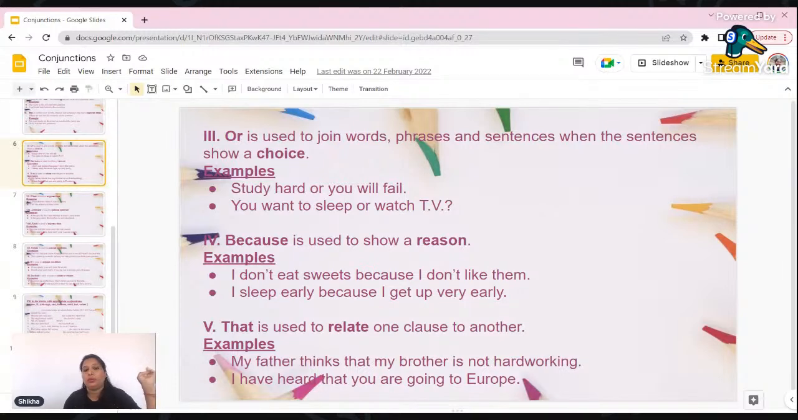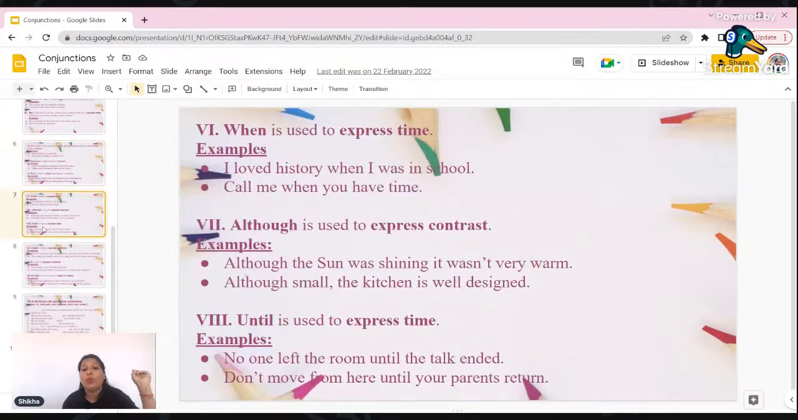So, my father thinks that my brother is not working. Here we are relating what my father thinks and my brother. My father thinks that my brother is not working. She told me that she will not come in the evening. This is how we are relating two clauses. Both have certain ideas and we are relating both of these. Then we have "when".